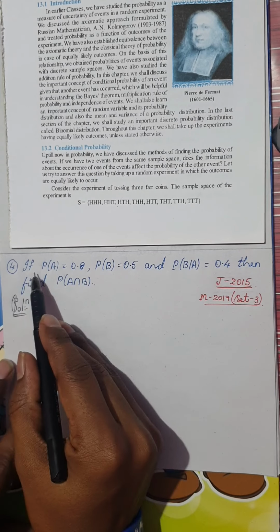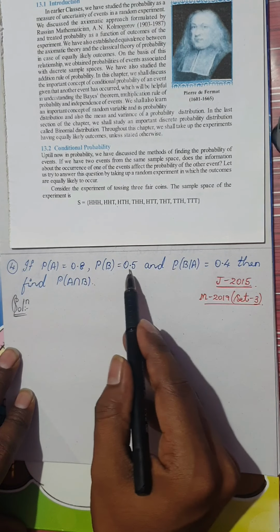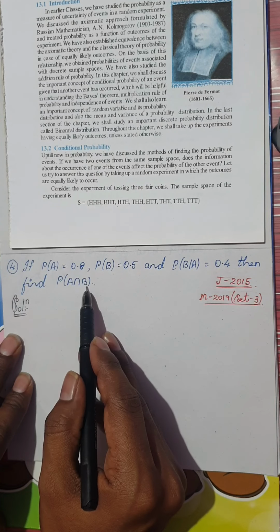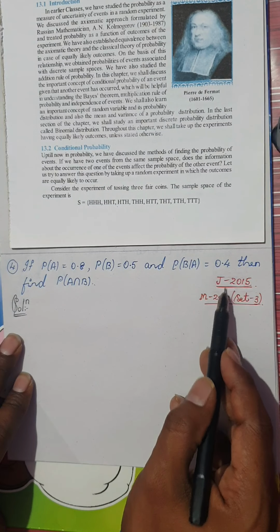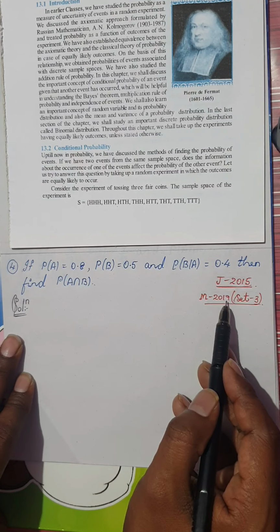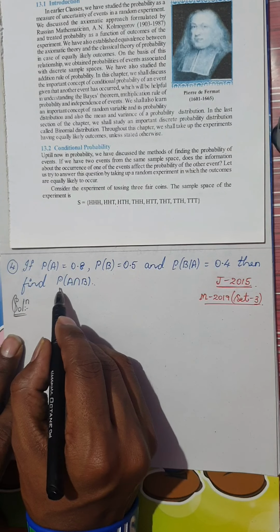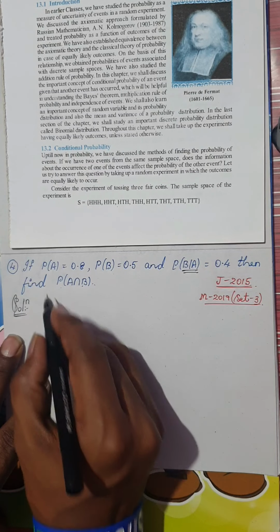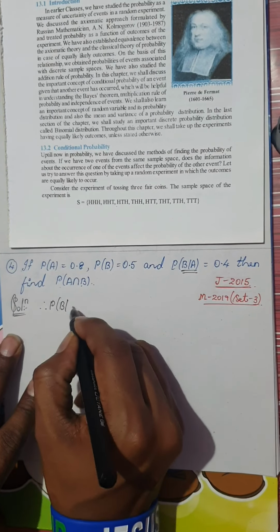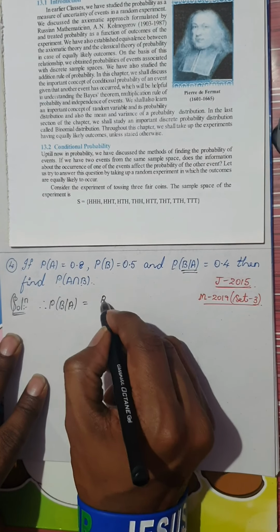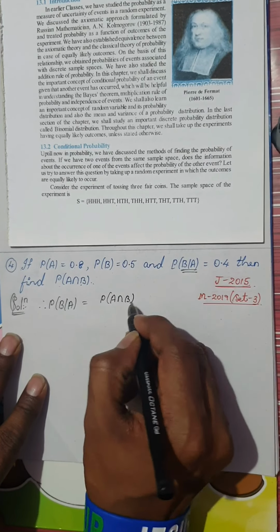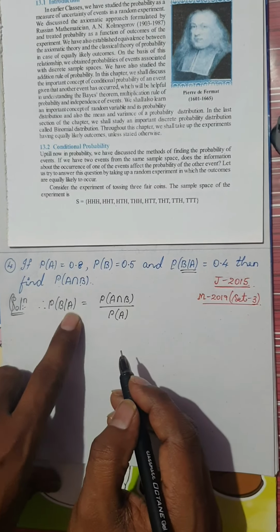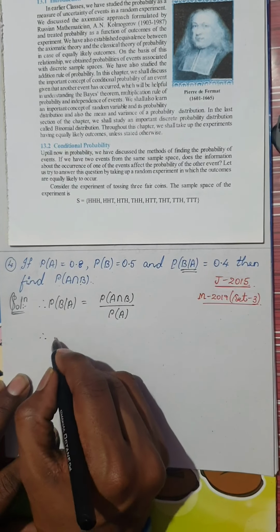So the fourth question we have is: if P of A is equal to 0.8, P of B is 0.5 and P of B given A is 0.4, then find P of A intersection B. Okay, this question has been asked twice. Now remember, I cannot directly write the formula for A intersection B, but he has given the conditional B given A. Therefore, write the formula for probability of B given A. So probability of B given A is probability of A intersection B divided by, remember, probability of A. Therefore we'll cross multiply it.